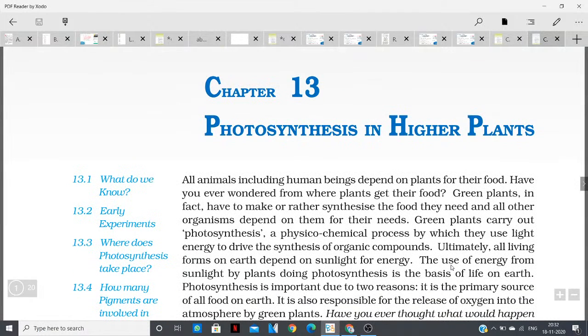Today we are going to start with the new chapter, which is photosynthesis in higher plants. So we are going to start with that.